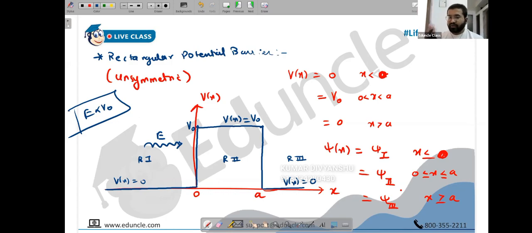How to find the wave function in all the different regions. Which are the wave functions that get eliminated? Maybe the relationship between constants if you want to. Maybe the transmission coefficient. We'll see what to do and what not to do. But important is to reach the wave function part of this. So let's do that.